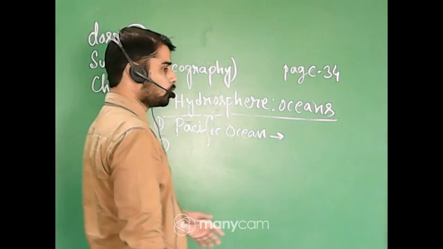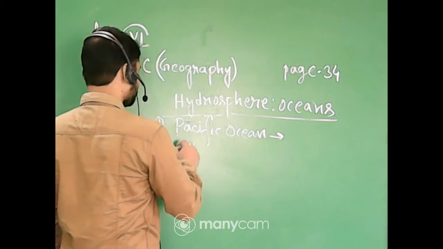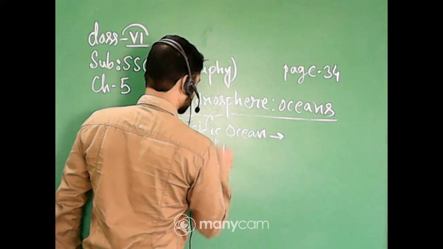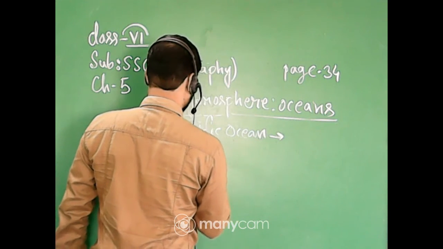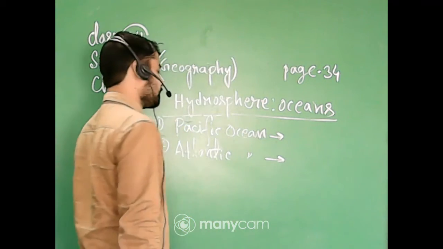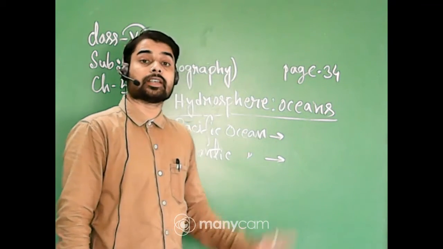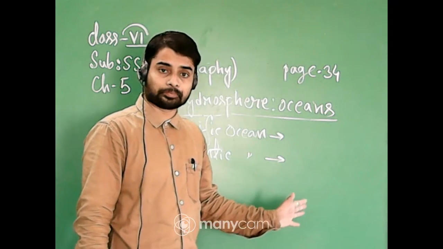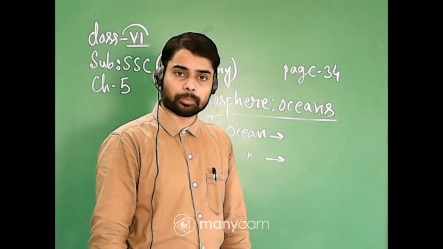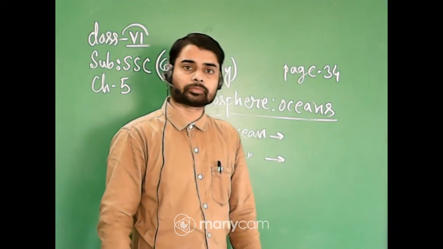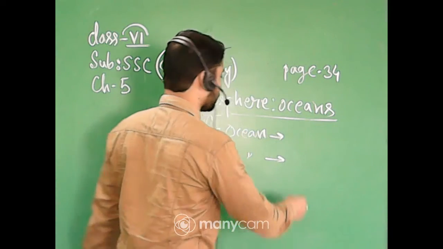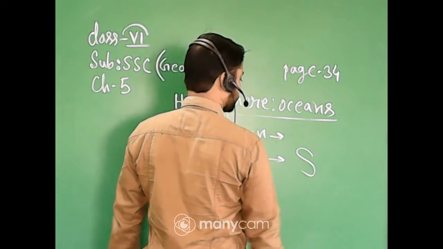So the number 2 ocean is the Atlantic Ocean. As per size, the Atlantic Ocean is the second largest ocean, and it is surrounded by Europe, Africa, North America, and South America. The shape of the Atlantic Ocean is like an S.